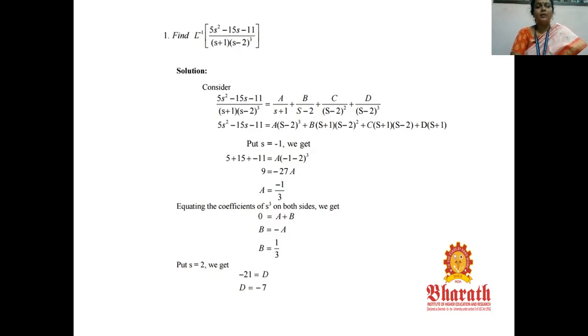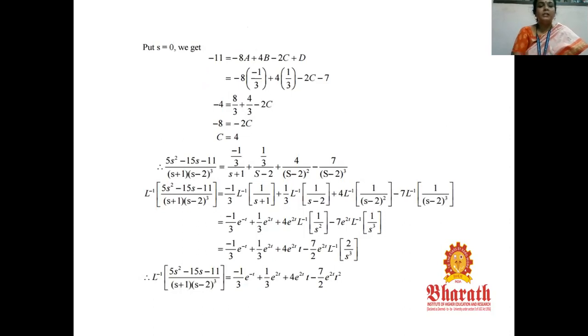Next, we can compare the coefficients also. So now we are comparing the coefficient of s cube. Left hand side has no s cube term, so 0 is equal to right hand side a plus b, which implies b equal to minus a. We know already the value of a, so b equal to 1 by 3. Another one is substitution. Put s equal to 2 in the equation. We got d is equal to minus 7.